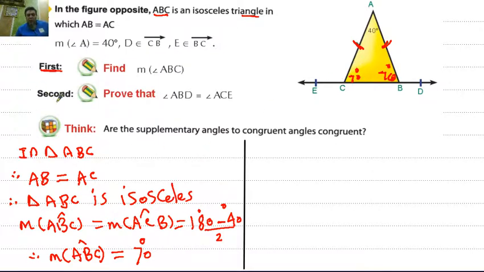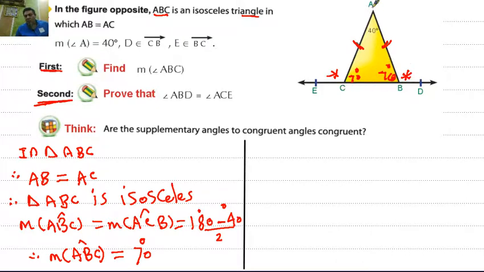The second thing he wants: prove that angle ABD, this angle, is congruent with angle ACE. We notice that we can prove this question by two methods. The first method: the angle ABD is an exterior angle from the triangle ABC.